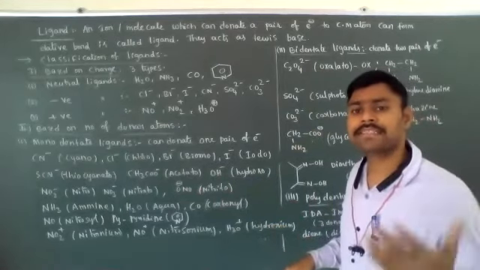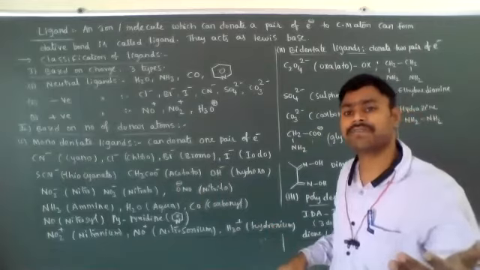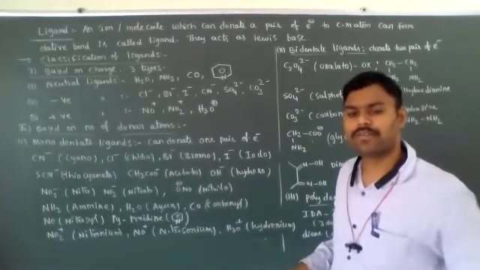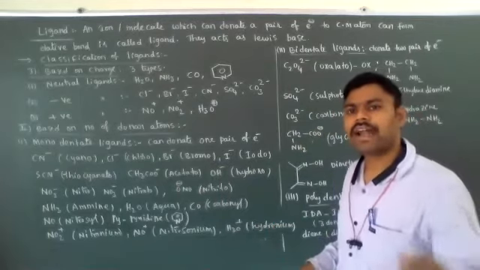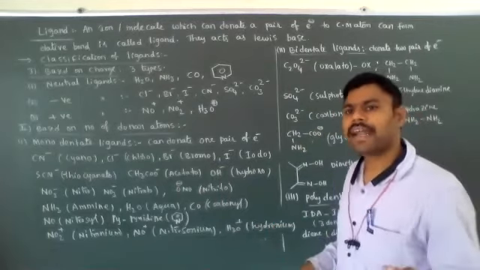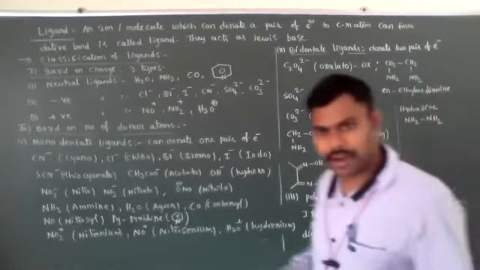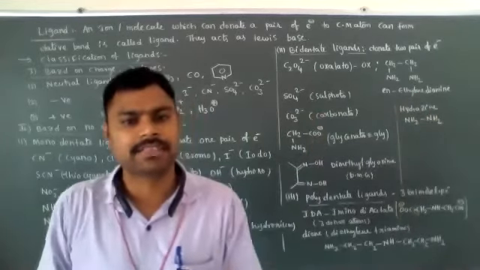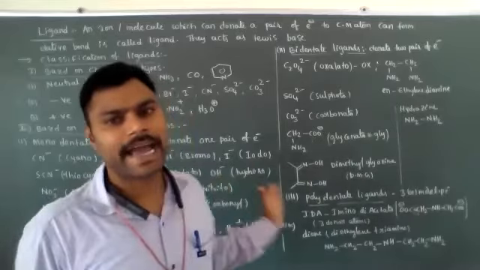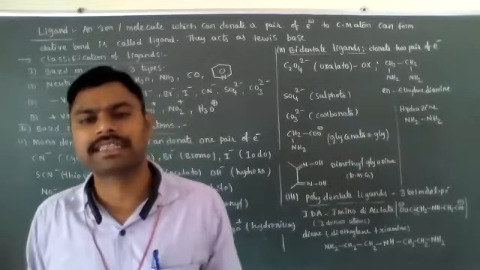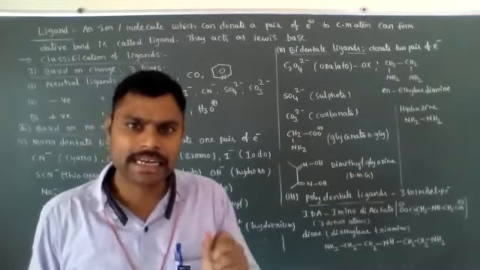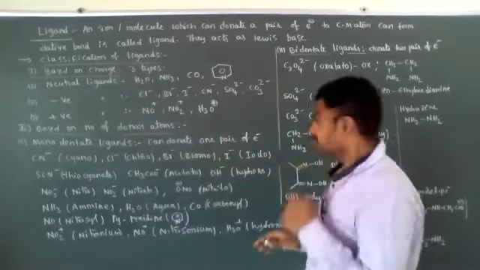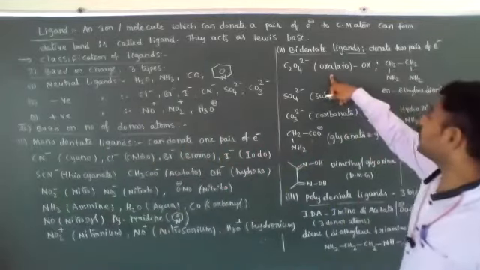Tridentate ligands can form 3 dative bonds. Tetradentate ligands can form 4 dative bonds, which means they have 4 donor atoms present and donate 4 pairs of electrons. Those are called tetradentate ligands. For our level, mostly they will give examples of monodentate ligands as well as bidentate ligands only.